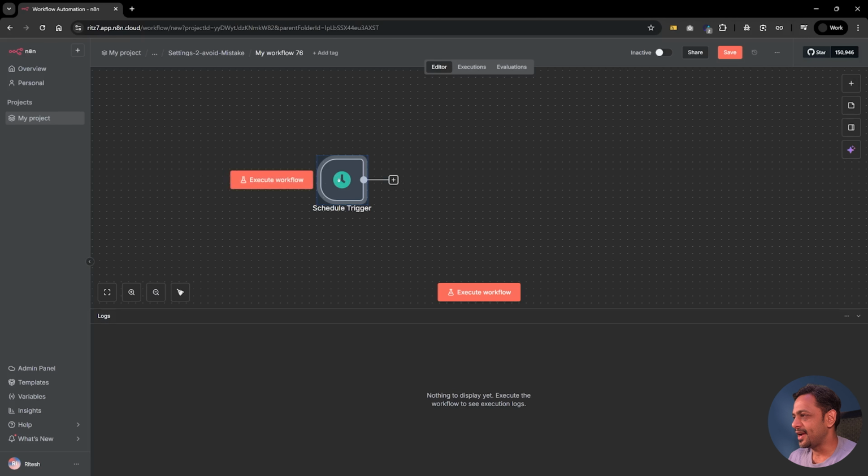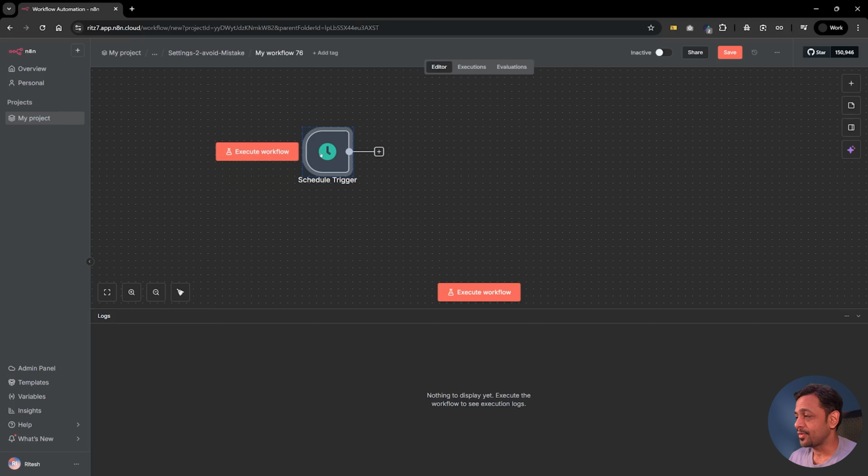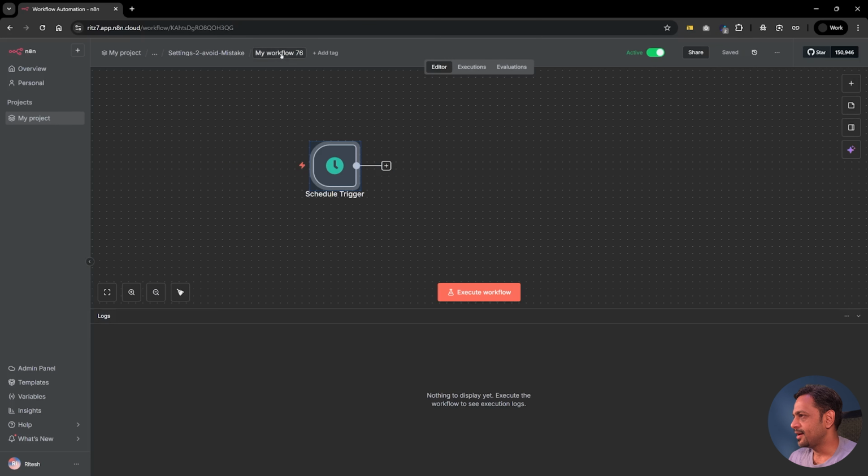So we had to take the higher plan, which cost us some amount. And this is going to be tricky, right? None of your workflows will work if you have not taken the plan, and everything gets consumed by this one, which is pretty sad. Now I've created this particular workflow and I'm not doing anything else, so I'll just activate this. Let's call this schedule 1.